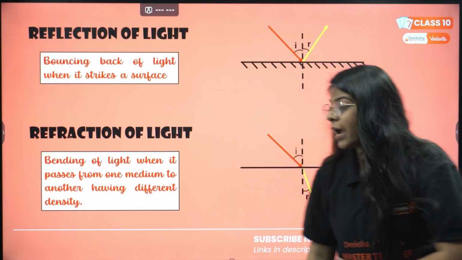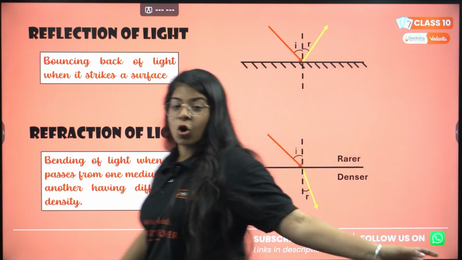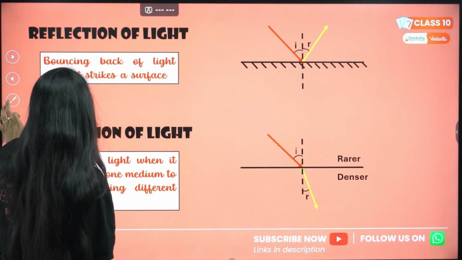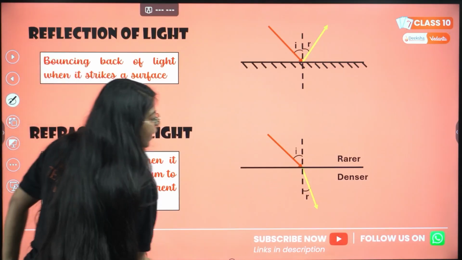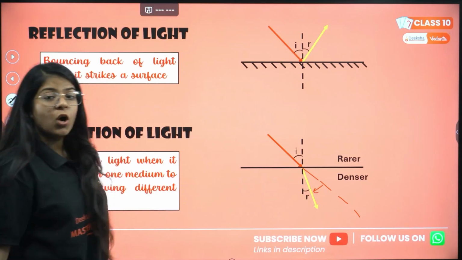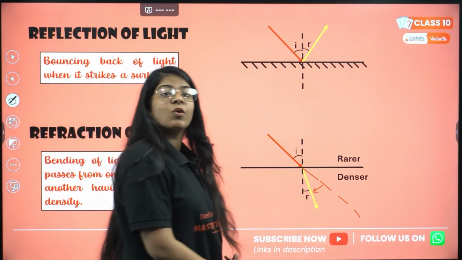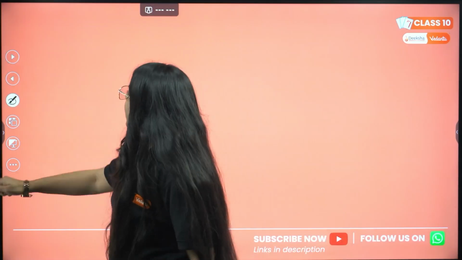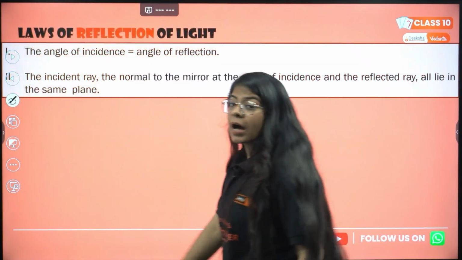Yes, keep your josh high, we need high josh here. So a light is coming, instead of going straight, it should go like this, but it bent towards the normal. So bending of light is what we called refraction. Correct? Okay, next thing is, what are the laws here?